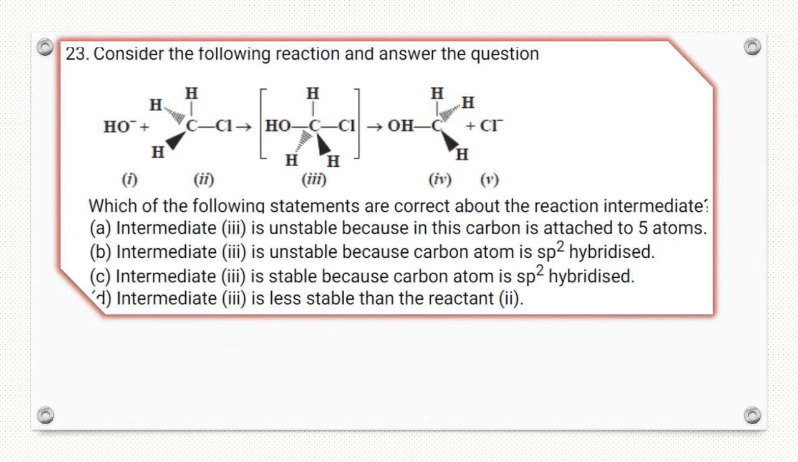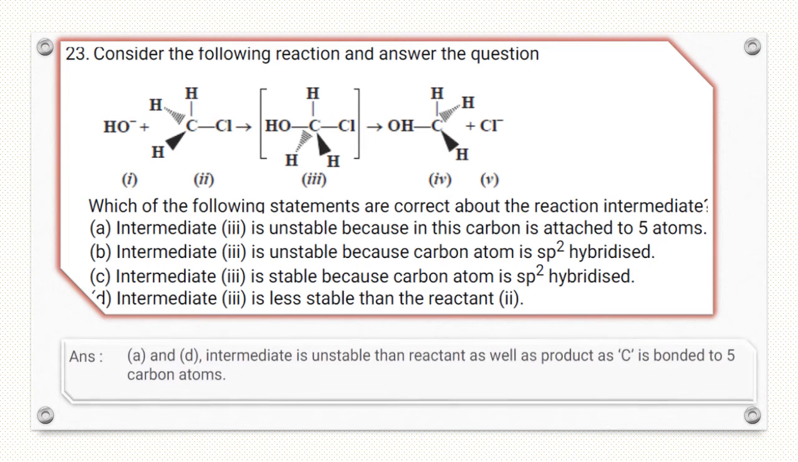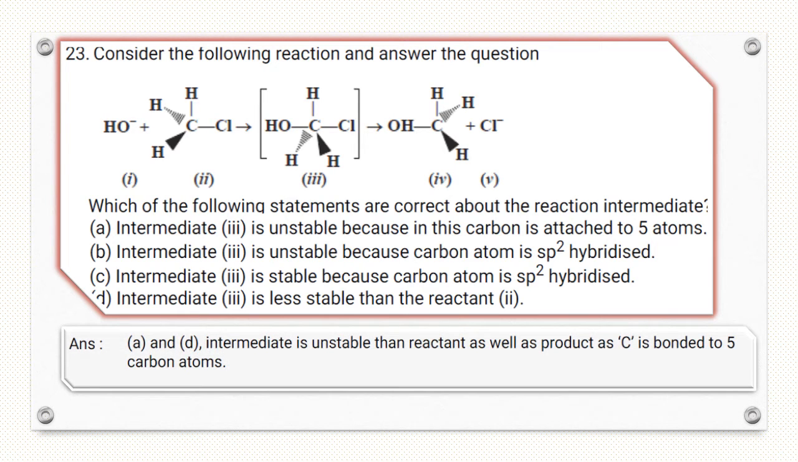They have asked for the correct statement. Intermediate third is unstable because in this the carbon is attached to 5 atoms. This is correct because the intermediate is unstable. Intermediate third is unstable because the carbon atom is sp2 hybridized. This is not correct. The instability is due to the presence of 5 groups, not hybridization. Intermediate third is stable because of sp2 hybridization. This is also wrong. Intermediate third is less stable than the reactant. The intermediate is less stable than reactant and product, so this is a correct statement. So A and D are correct statements.